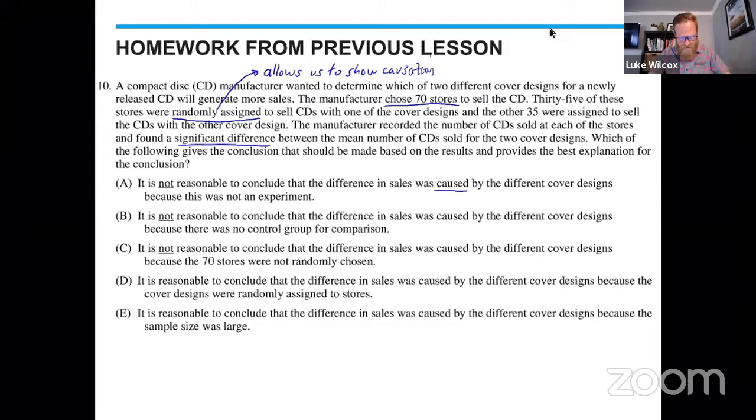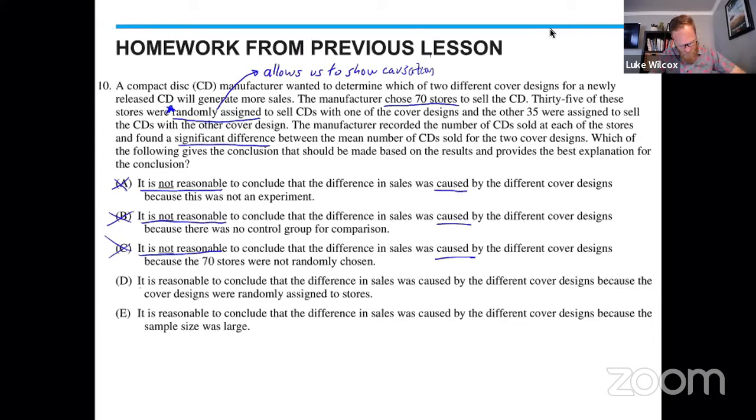Well, I think we already decided that because of this random assignment here, we actually can show causation. And so I don't like answer choice A, because it's saying that it's not reasonable to conclude that there was causation. In fact, as I look at answer choice B, it is not reasonable, causation. And answer choice C, it is not reasonable, causation. I can get rid of answer choices A, B, and C right away, which leaves me with two answer choices,